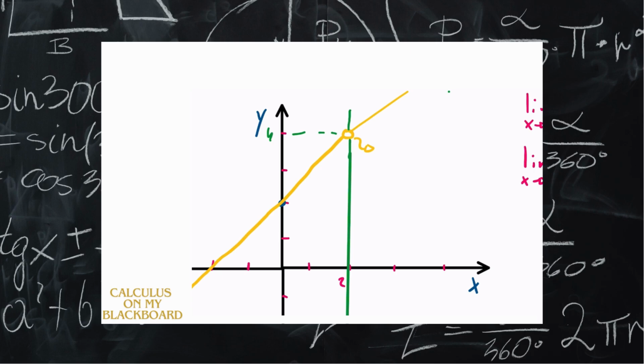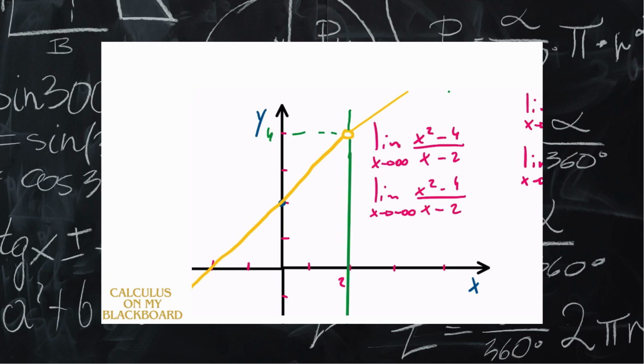Now, let's play around with the things we did in the last class. Let's use a limit of the same function, the limit of x squared minus 4 divided by x minus 2 as x tends to positive infinity, and the limit as x tends to negative infinity of x squared minus 4 divided by x minus 2.